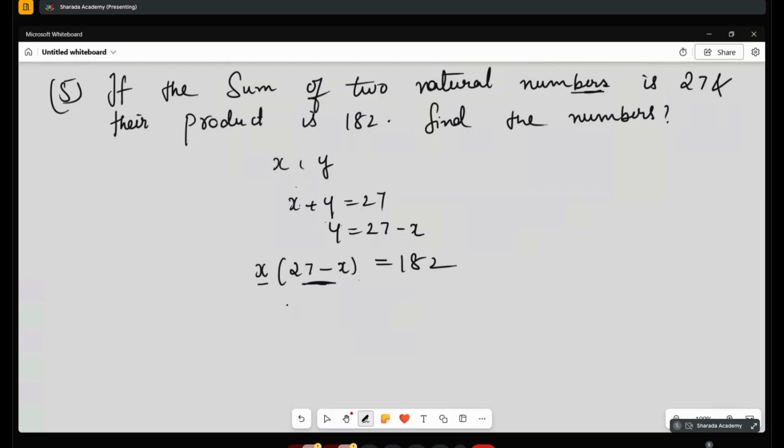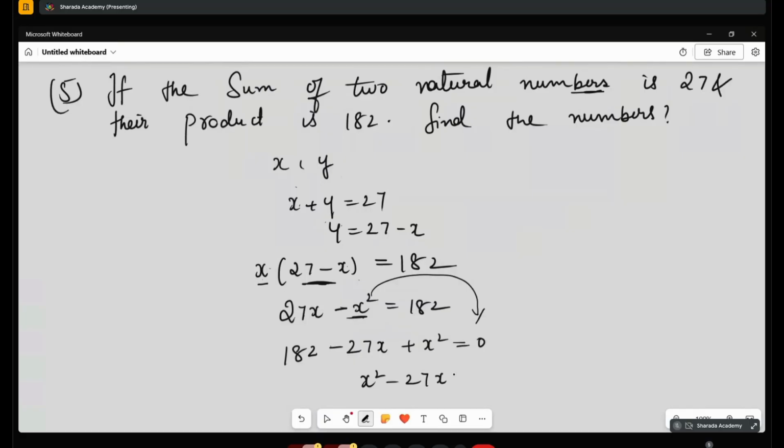X into 27, 27x minus x into x, x square is equal to 182. Okay. Now I want plus x square. So this only I will shift to the other side. 182 minus 27x plus x square is equal to 0. That means x square minus 27x plus 182 is equal to 0. Okay, solve. You can solve now. Solving you people do. Okay, next question.